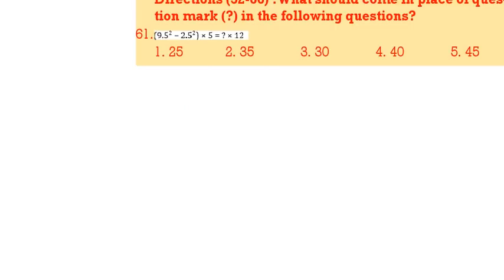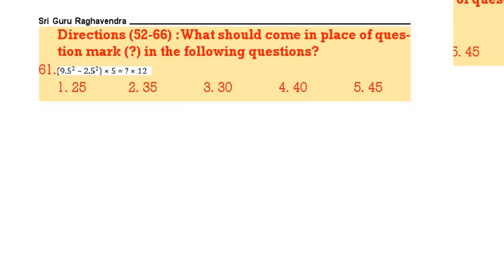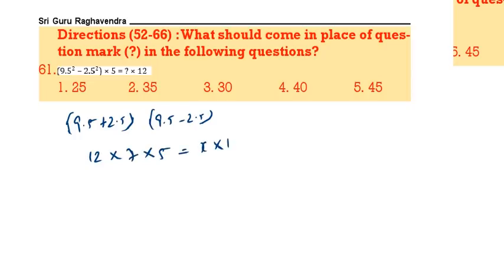Next, 61. 9.5 square minus 2.5 square. It is in the form of a square minus b square, which is (a plus b)(a minus b). 9.5 plus 2.5 into 9.5 minus 2.5. This is equal to 12. So 7 into 5 is equal to x into 12. 12 cancels. 7 into 5 is 35. Next question.